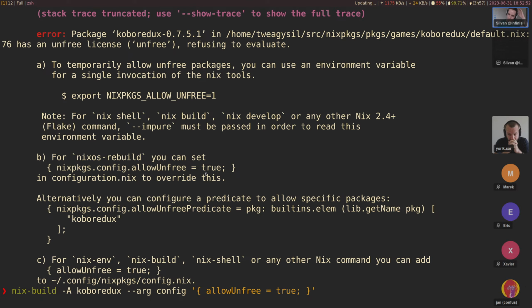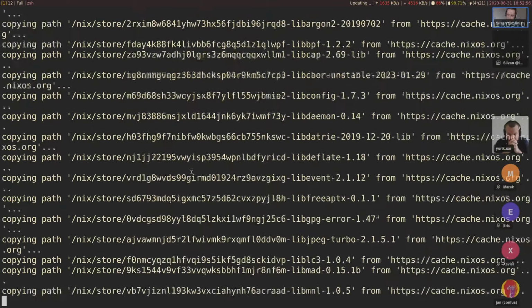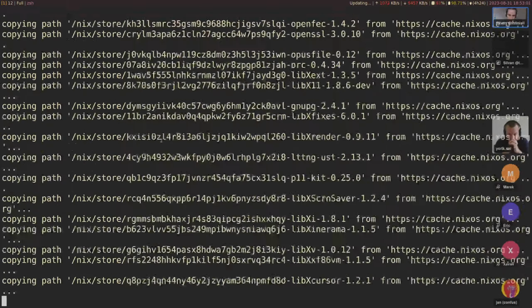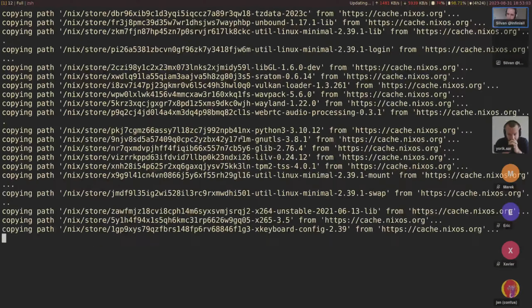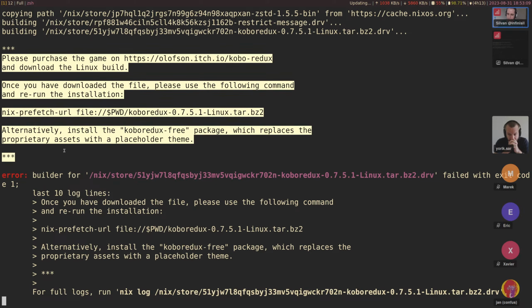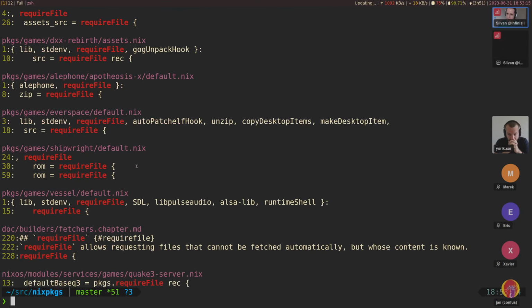All right, now it should probably try to build it, but then fail when it inevitably gets to that assets derivation. This is downloading a lot of things. Yeah, here we go. So yeah, you got the message, and users would have to do that. And I believe requireFile is the main way in which this gets achieved.